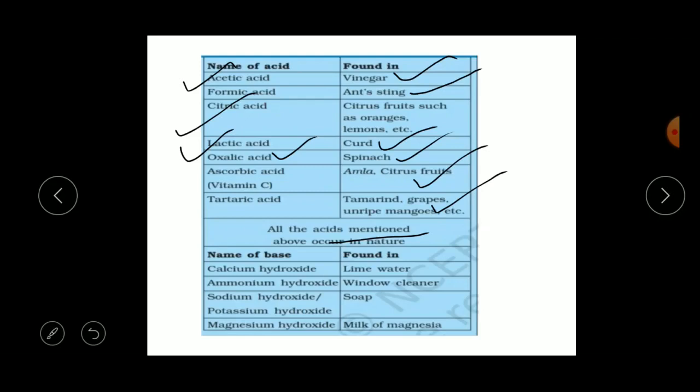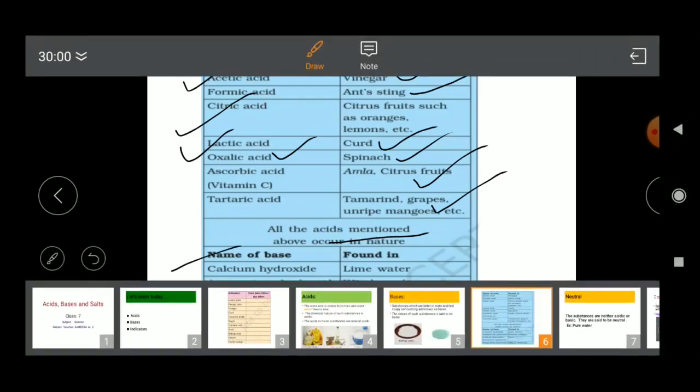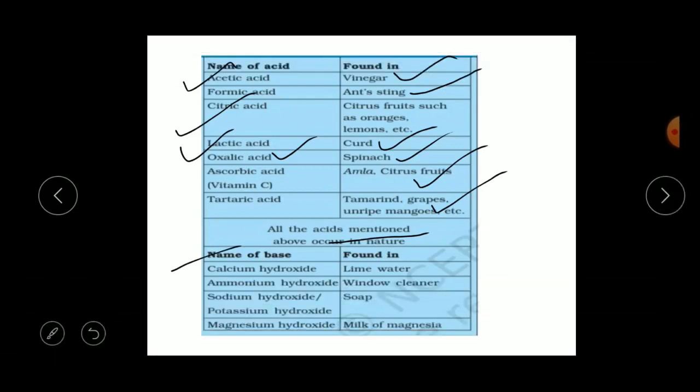Next one is the sources of bases. Calcium hydroxide is a kind of base. We find calcium hydroxide in lime water. Children, the lime water is different from the lemon juice. Lime water is a mixture of lime, that is, chuna. Have you heard the word chuna? Yes, it's a mixture of chuna and water, and that is called lime water.